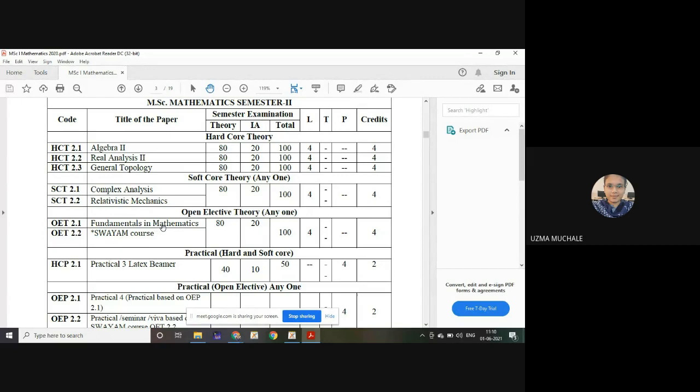हम लोग ये fundamental in mathematics of SWAYAM courses we are going to teach to other students. I hope you come across that in the second semester, and in the third semester you are going to select some paper from your school itself. You can select a paper from MCA, or from MSc Computer Science or Statistics.